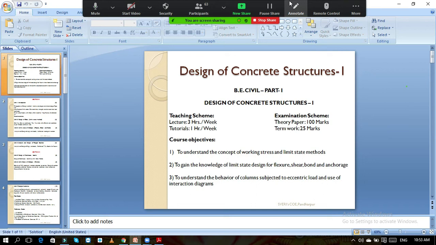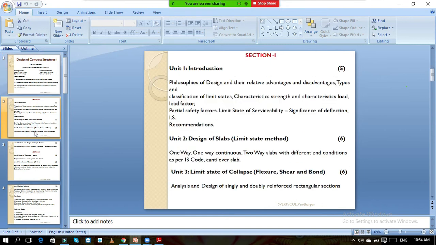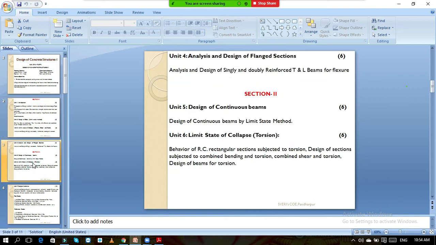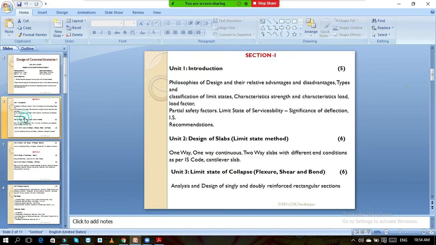So we will take some revision of the shear force and bending moment for today, and from next lecture onwards we will start with our syllabus, that is unit number 1. Before going to unit number 1, some basic information should be known to you.